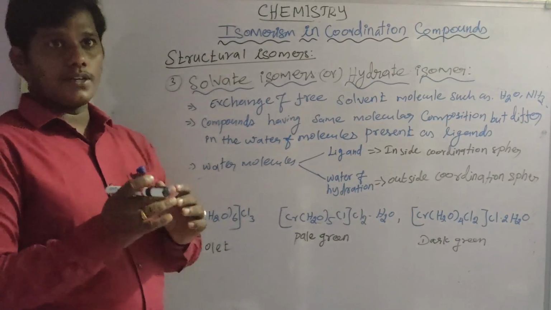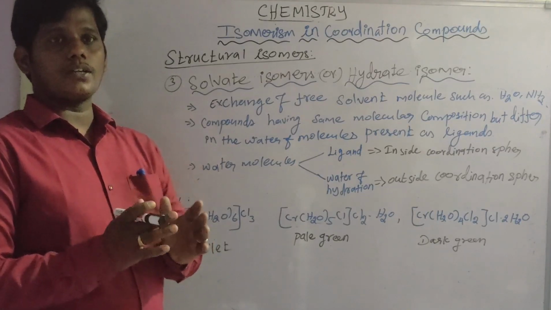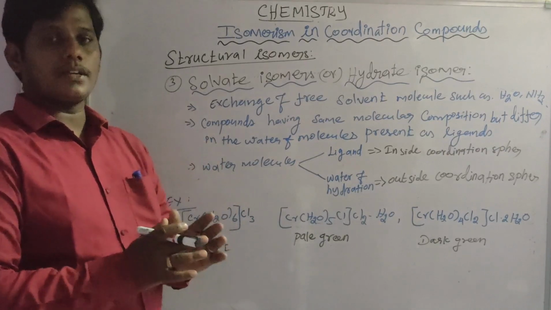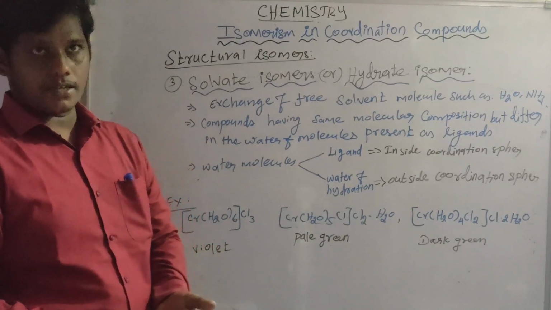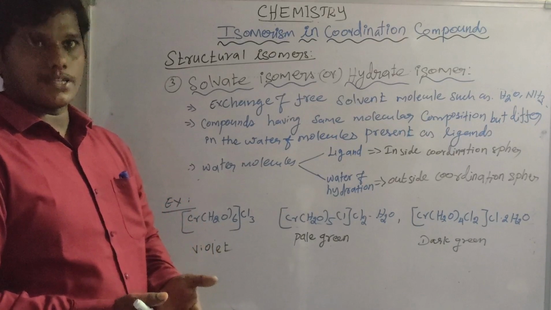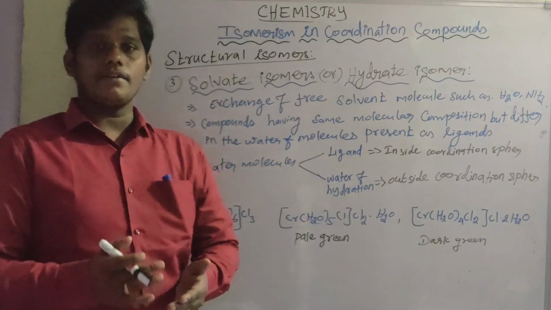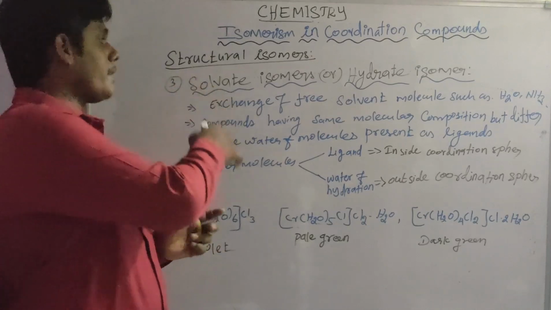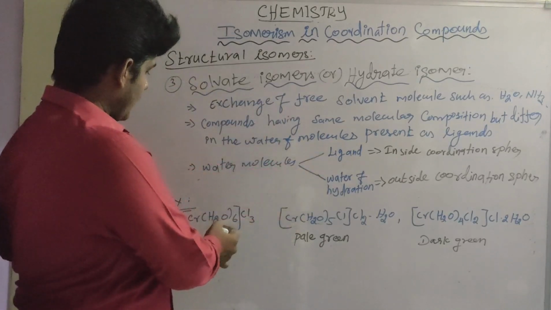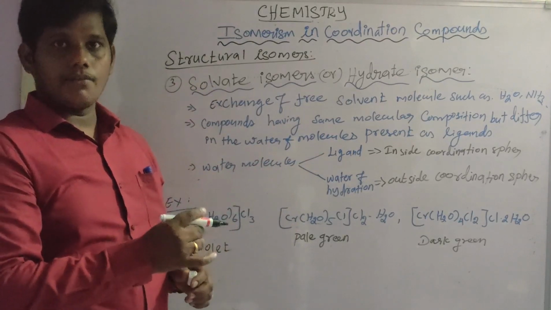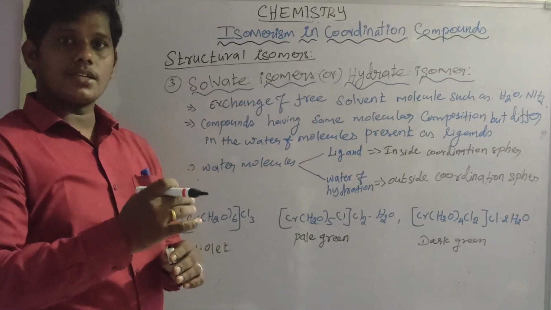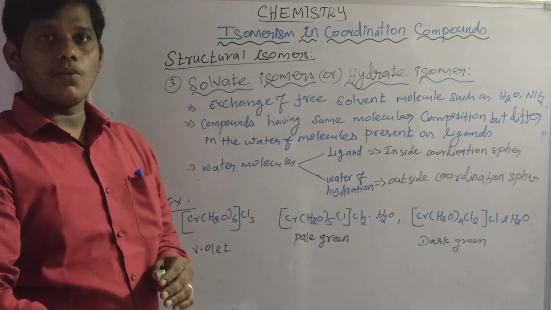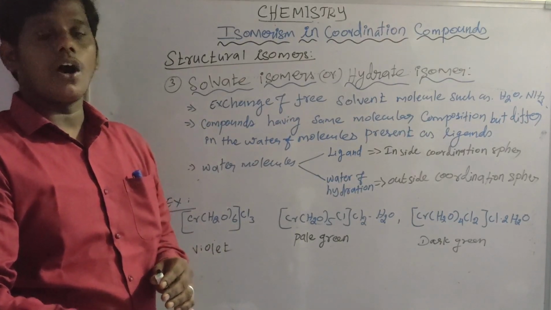It means water molecules are present both inside the square bracket and outside the square bracket. When water is inside the square bracket, it acts as a ligand, and water outside the square bracket acts as water of crystallization or hydration.